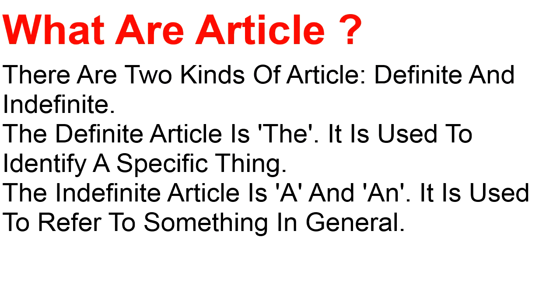What are articles? There are two kinds of article, definite and indefinite. The definite article is "the". It is used to identify a specific thing. The indefinite article is "a" or "an". It is used to refer to something in general.